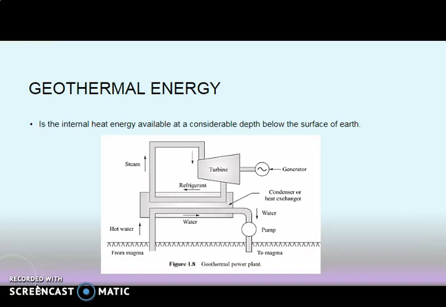Next is geothermal energy. It is the internal heat energy available at a considerable depth below the surface of the earth. The typical geothermal power plant is shown in the figure.